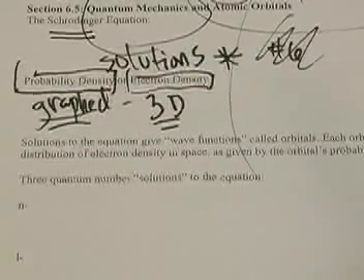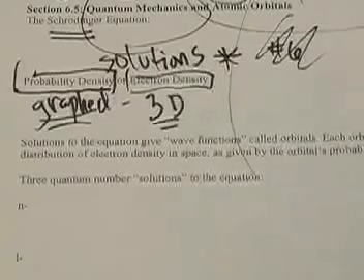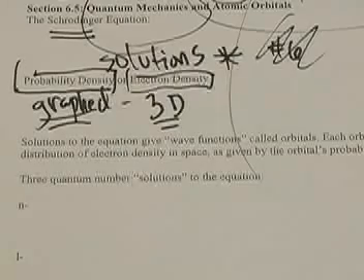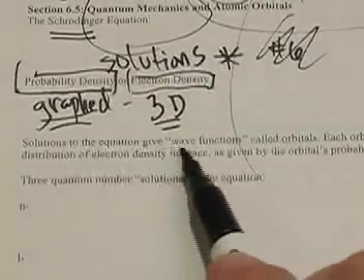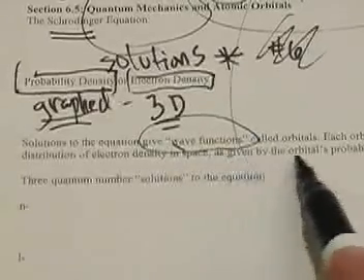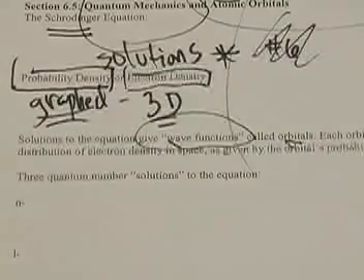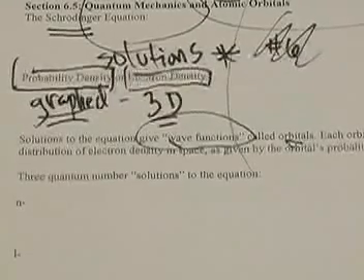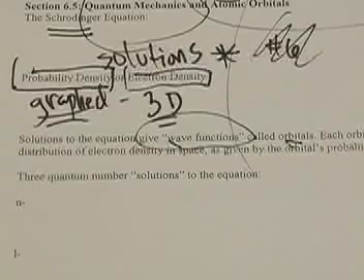And so the way Erwin Schrödinger treated this was to say, hey, I can statistically say that the electron will more than likely be in this position or in this geographical region, 3-dimensionally, at one time. The solutions to the equation gave these things called wave functions. These wave functions are also called orbitals. Each orbital describes a specific distribution of electron density in space, as given by the orbital's probability density.